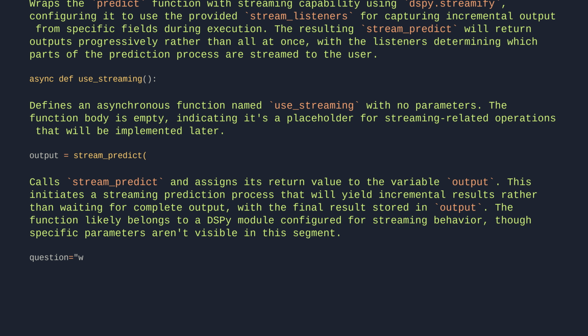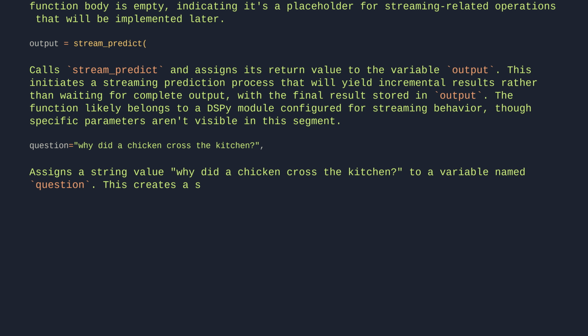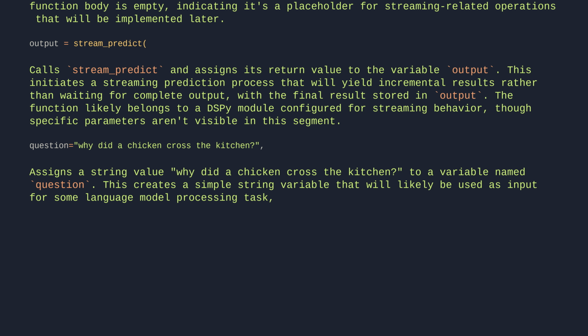Question equals, why did a chicken cross the kitchen? Assigns a string value, why did a chicken cross the kitchen, to a variable named question. This creates a simple string variable that will likely be used as input for some language model processing task, though the specific usage isn't visible in this line.